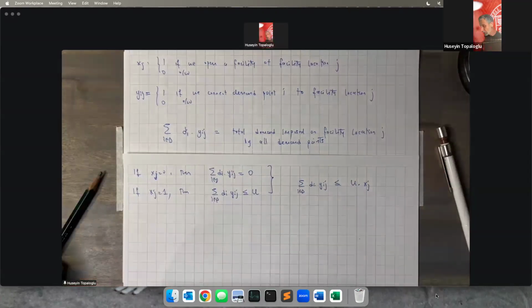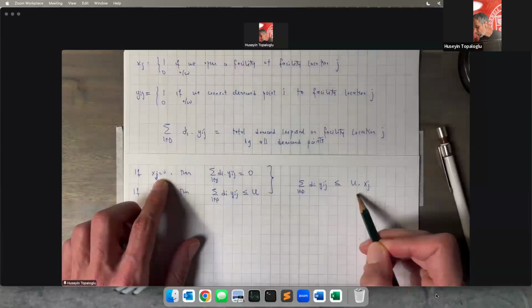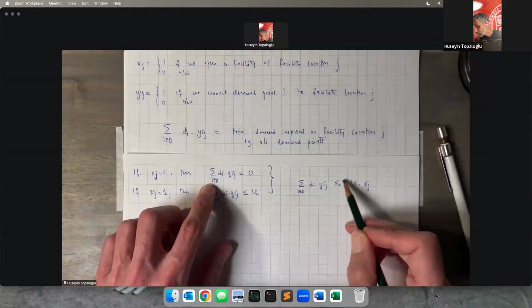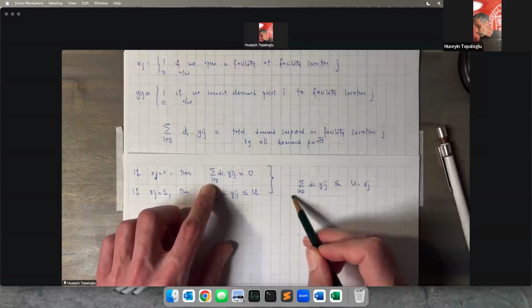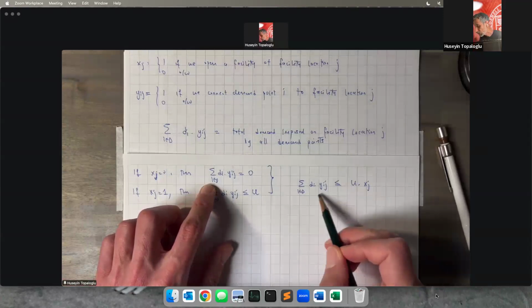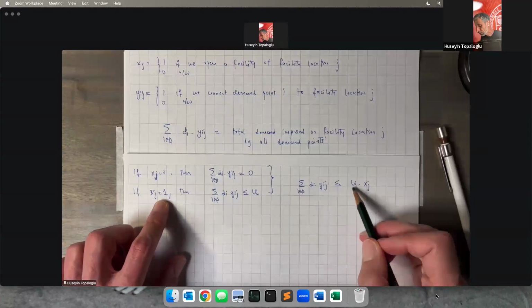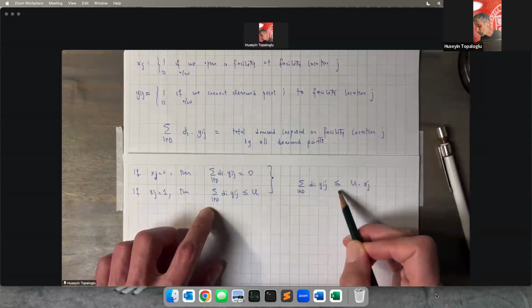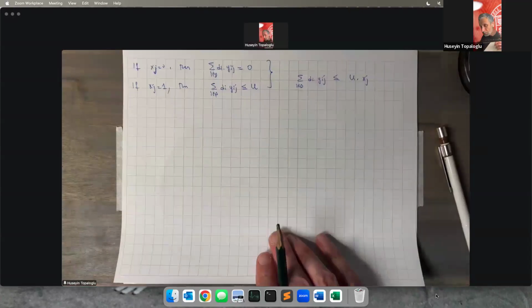So if you look at this constraint, if xj is equal to 0, the right-hand side of this constraint is 0. This is going to ensure that if xj is equal to 0, facility location J is not open, the right-hand side of this constraint is 0. That's going to ensure that the total load imposed on facility location J is going to be 0. On the other hand, if xj is equal to 1, the right-hand side is going to be U. Then this constraint is going to ensure that the total load imposed on facility location J is going to be at most U. Okay, this is the constraint that we need.